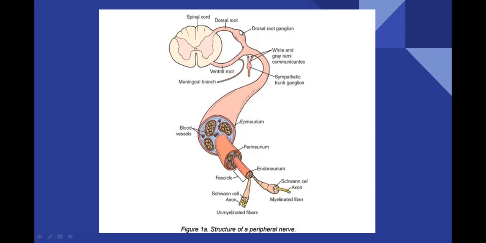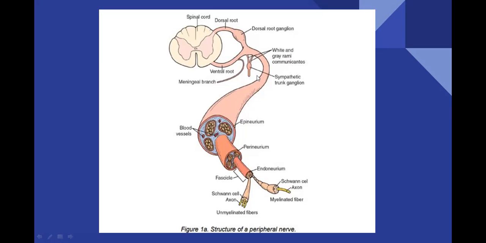In the dorsal root, all the neurons which are present in this nerve, all those neurons' somas or bodies, will be present in this region. The soma will be big in terms of diameter, but the axon will have a lot of length.